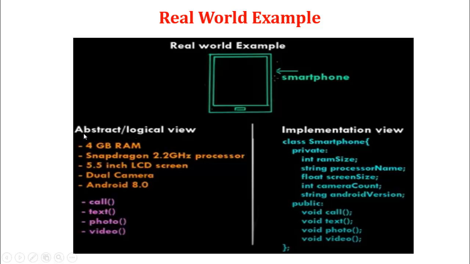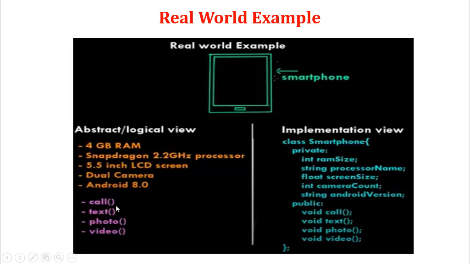The abstract logical view, for a smartphone, has certain features: 4 GB RAM, a Snapdragon 2.2 GHz processor, a 5.5 inch LCD screen, dual camera, Android version 8.0. These are the features of a smartphone, and they are displayed to the users.